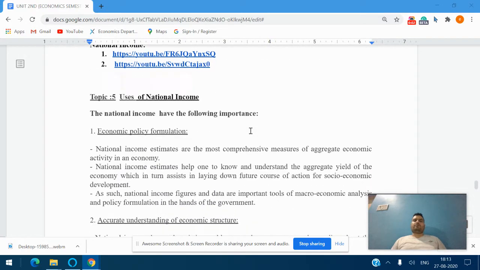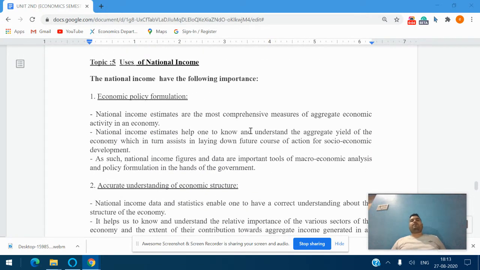Hello students. Today we will discuss topic 5, that is the uses of national income. National income has the following importance. Number 1 is economic policy formulation.